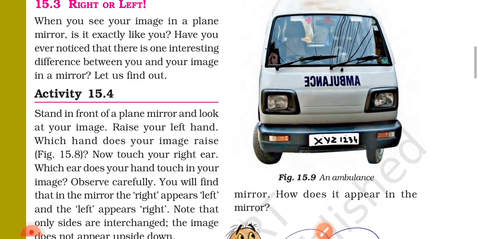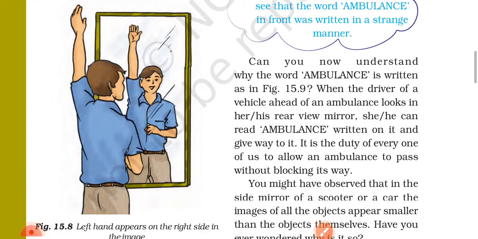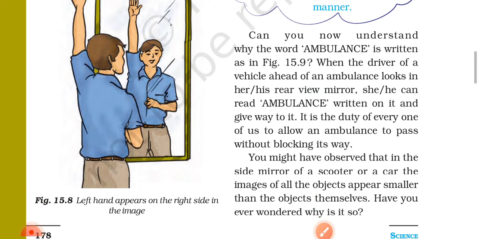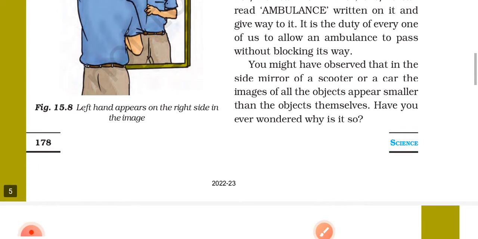Figure 15.9, an ambulance. When the driver of a vehicle ahead of an ambulance looks in her or his rear view mirror, she or he can read ambulance written on it and give way to it. It is the duty of every one of us to allow an ambulance to pass without blocking its way. You might have observed that in the side mirror of a scooter or a car, the image of all objects appears smaller than the objects themselves. Have you ever wondered why it is so?